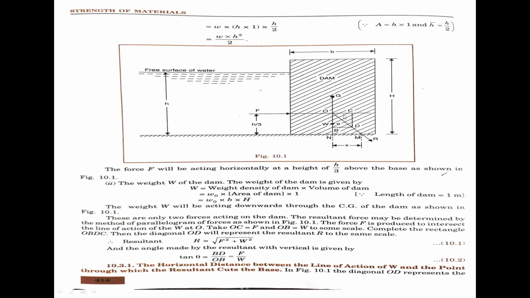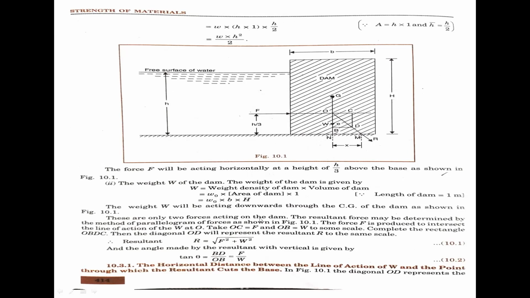See the rectangular shape O, B, D, C. Then take the diagonal OD. OD will represent the resultant R to the same scale. The resultant force is capital R. Now resultant R equals the square root of F square plus W square.